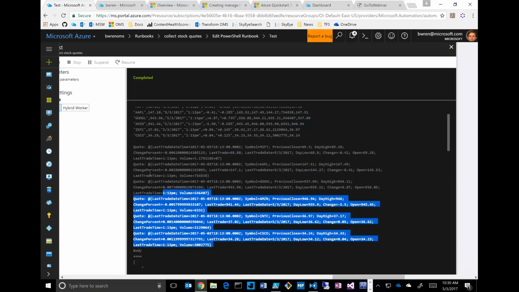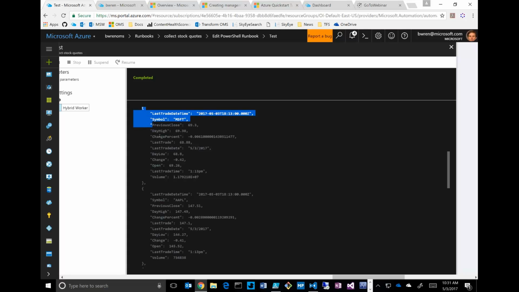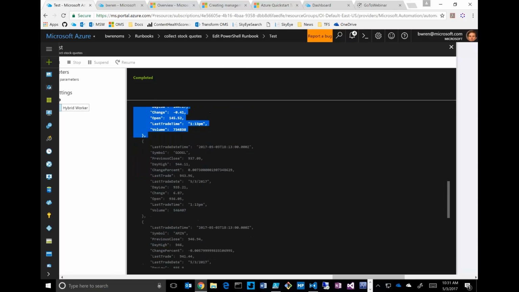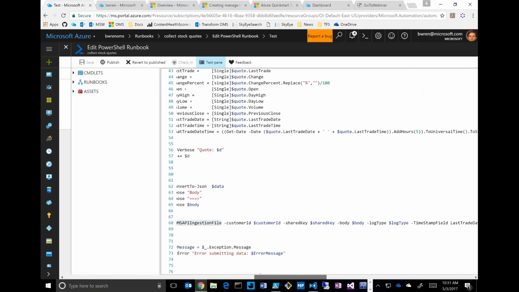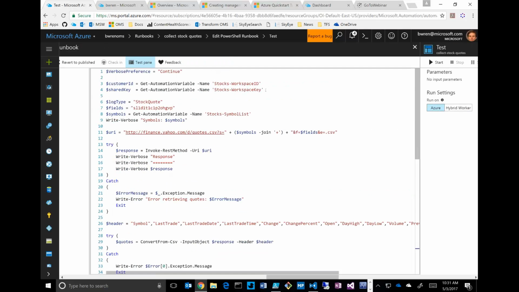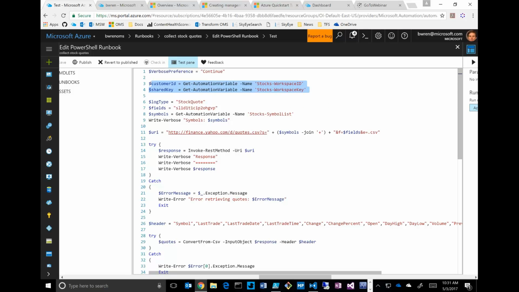Here's when I did that first conversion over to objects. And then this is the body that I sent. This is the same data converted into JSON. This is the data that Log Analytics wants to see. And then I finally do that post command there, which is what sends it up. Okay? So just to fill this in, if you're not too familiar with Azure Automation and how we do this, notice here I'm doing something called Get-AutomationVariable. What automation variables are, they're ways for us to store things in Azure Automation that can be shared amongst different runbooks. And this is just a strategy that I used to get this unique data in.